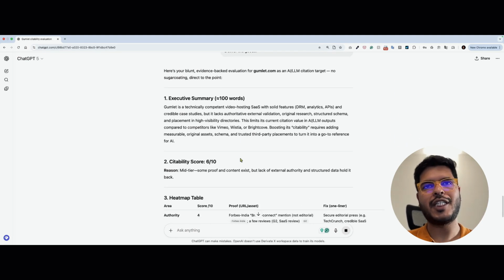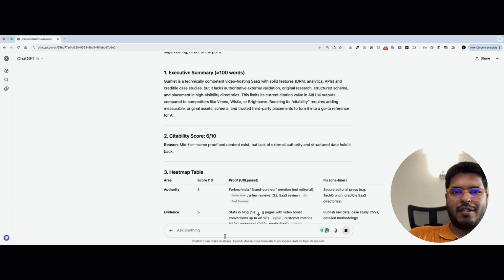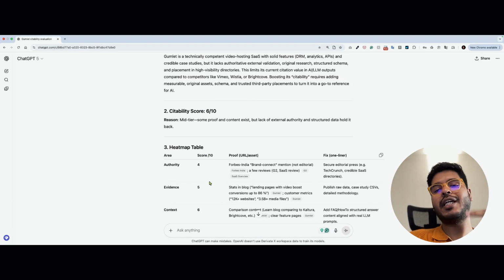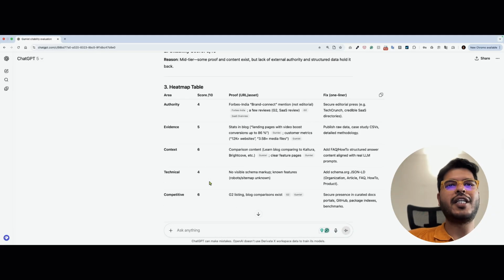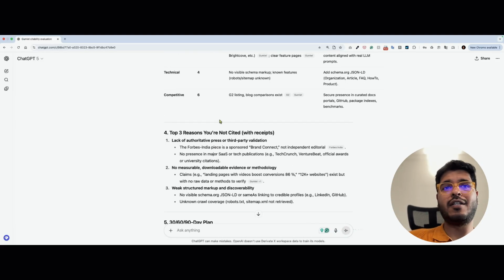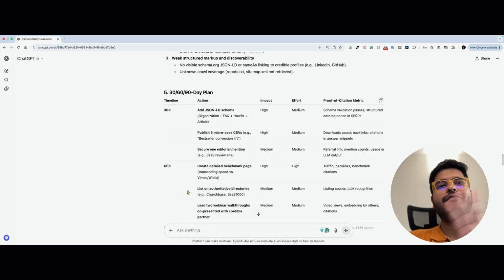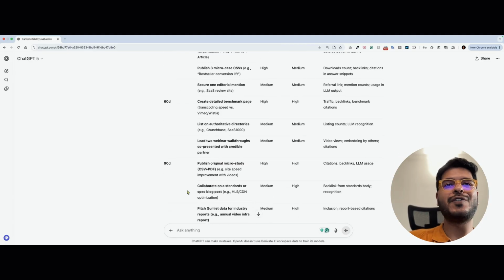Perfect. It's right here. And what exactly you're seeing on your screen is your citation score from 1 to 10, a heat map table that is breaking down authority, evidence, technical, and competitive signals. Then we have the top 3 reasons you're not cited. And then we have a 30, 60, 90-day plan. And finally, it will even flag if you need external support to build citation-worthy assets.